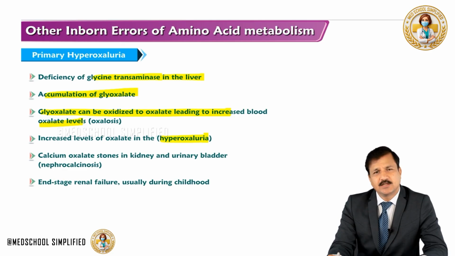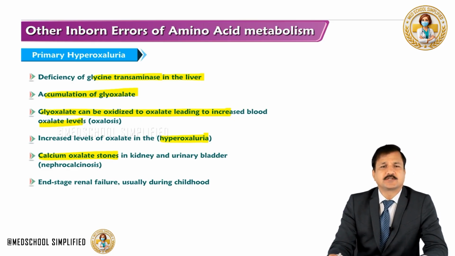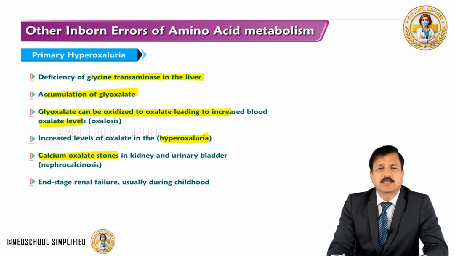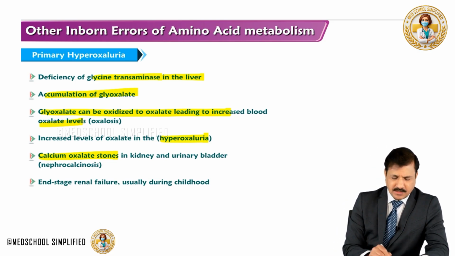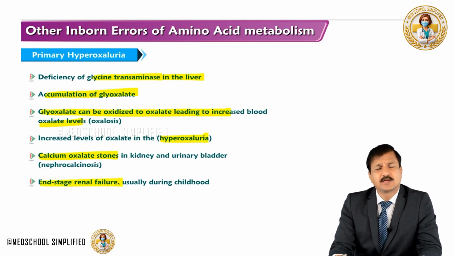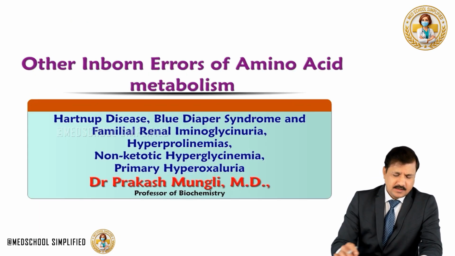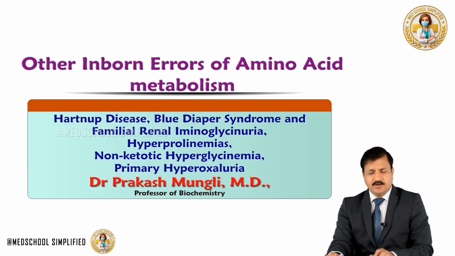And this oxalate in the urine, especially when the urinary pH decreases, can lead to stone formation, calcium oxalate stone formation in the kidney and urinary bladder, which causes nephrocalcinosis, and that can lead to end stage renal failure even at an early age. So that's all about other inborn errors of amino acid metabolism.